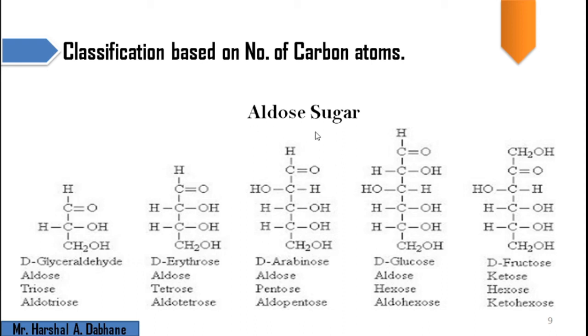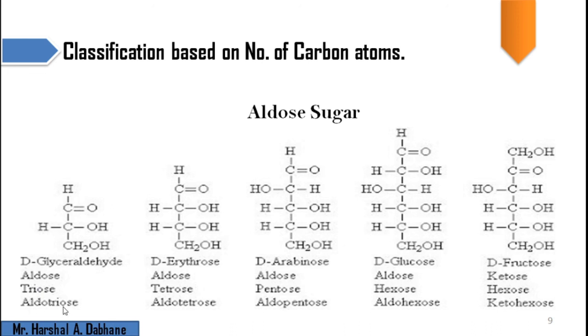This is the classification based on the number of carbon atoms. Aldose sugar means that all these molecules contain the aldehyde group. This is aldehyde, this is aldehyde; all these molecules contain the aldehyde group. Why is it called a triose? Because when we count the carbon atoms here, there is first, second, and third. We have 3 carbon atoms and an aldehyde group, so that is an aldose and a triose. Combined, they are called an aldotriose.